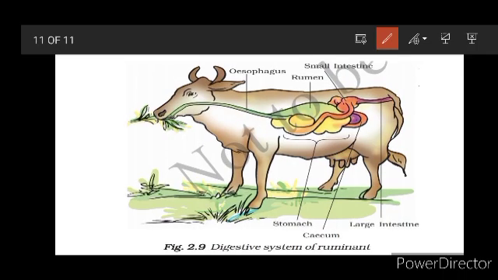In animals like horses, rabbits, etc., they have a large sac like structure. All of you see here, this is a sac like structure. This sac like structure is called the cecum.